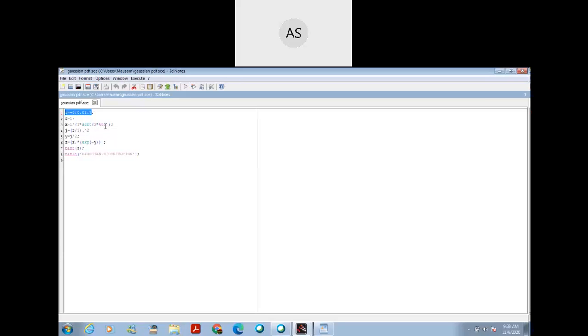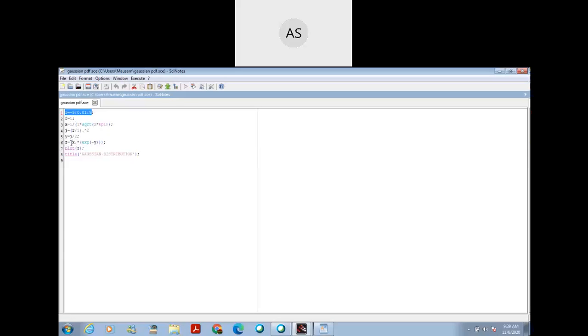So the formula is 1 by sigma, and sigma means standard deviation, and the value of standard deviation is 1. So here 1 by 1 multiplied by square root 2 pi. Clear? Then this is the value of x.